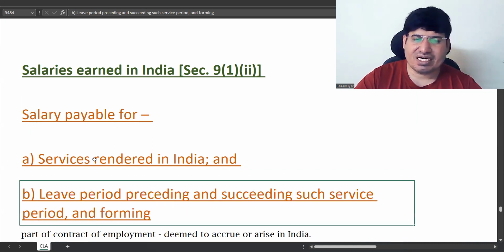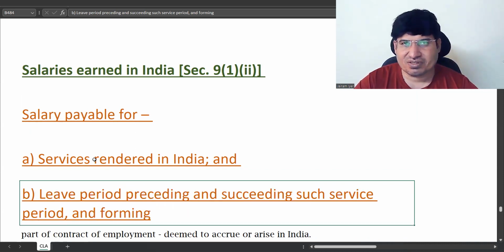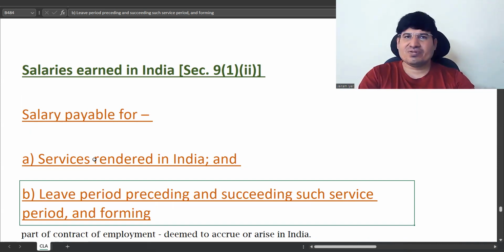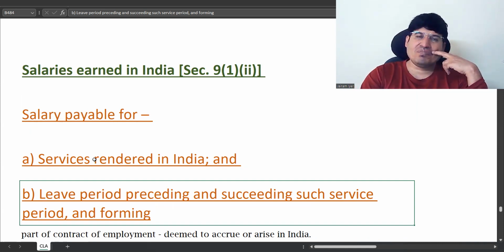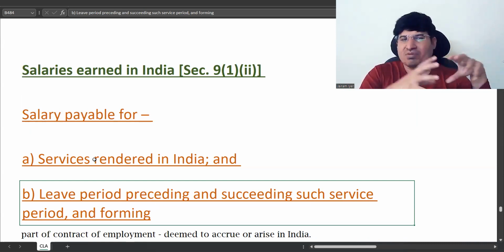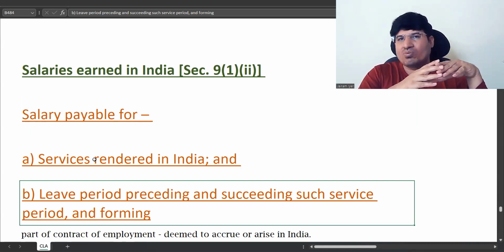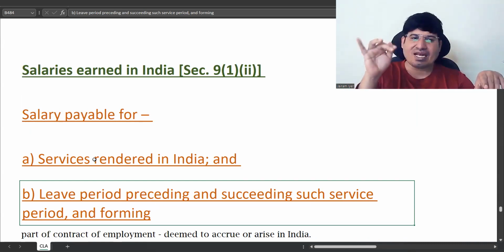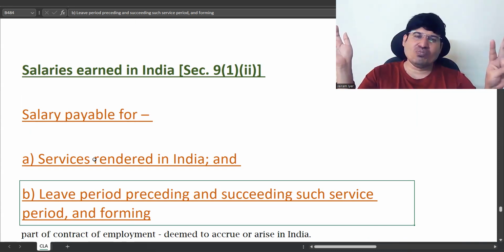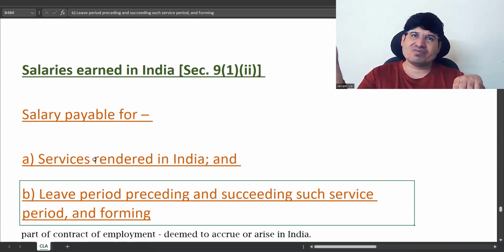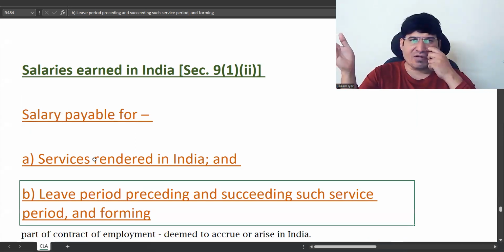If there is any leave period preceding or succeeding the service, sometimes there are people who have some leave with them. So if their last date is after 6 months, they have 2 months of leave, and they say, okay, instead of 6 months, you let me go after 4 months and I will use up that holiday.